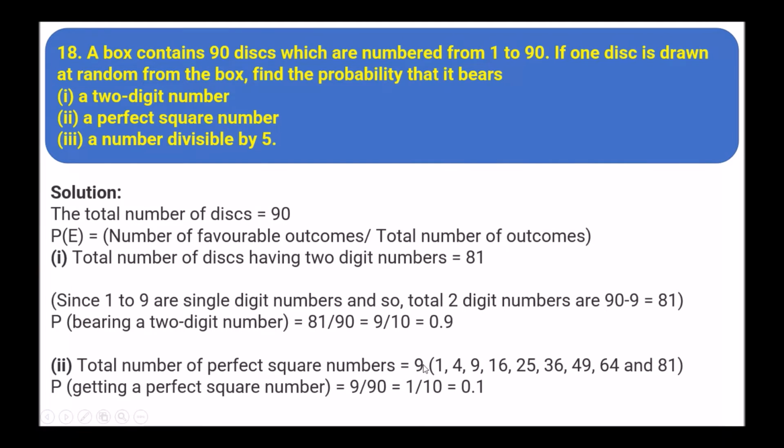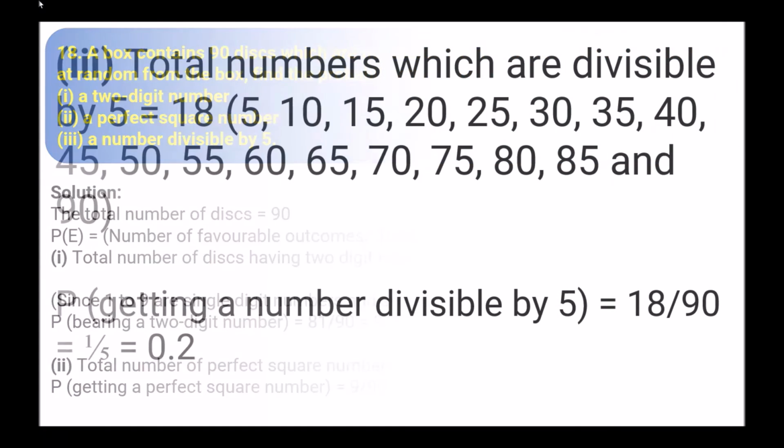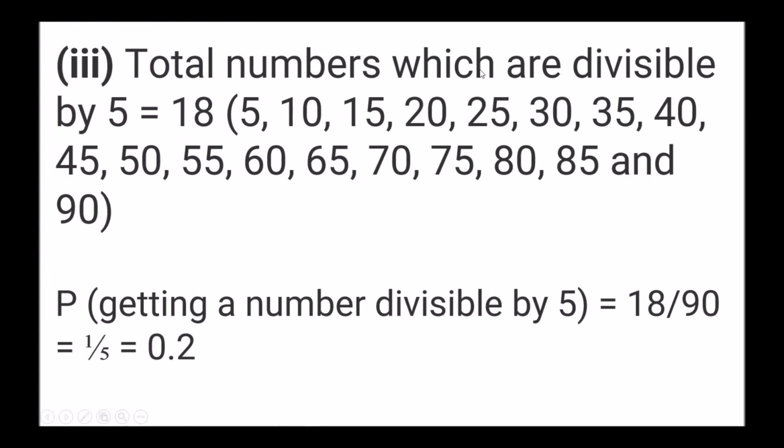Total number of perfect squares, there are 9 perfect squares, so 9 upon 90, that is 1 upon 10 equals to 0.1. Total number of numbers which are divisible by 5, there are 18 numbers which are divisible by 5. So P equals 18 upon 90, that is 1 upon 5 equals to 0.2.